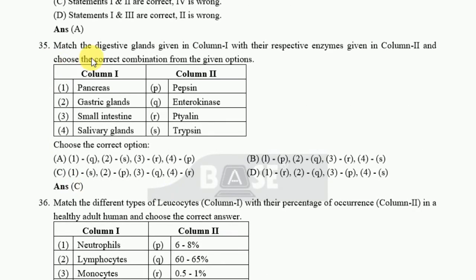The next one, match the digestive glands given in column 1 with the respective enzymes given in column 2 and choose the correct combination from the given options. For this one, that is regarding pancreas, we have to match the digestive glands with the respective enzymes. The correct answer is option C. Check out, for example, pancreas, the answer is Q. Okay.